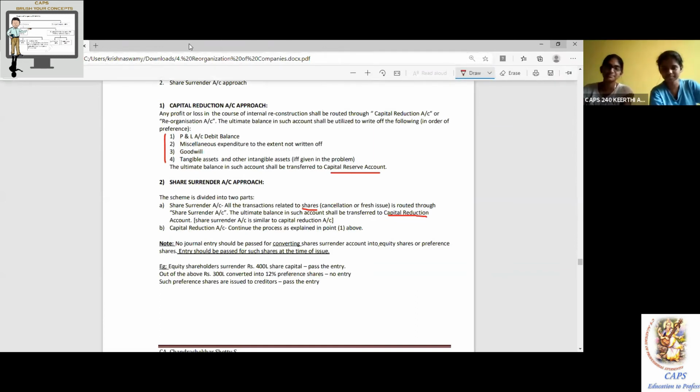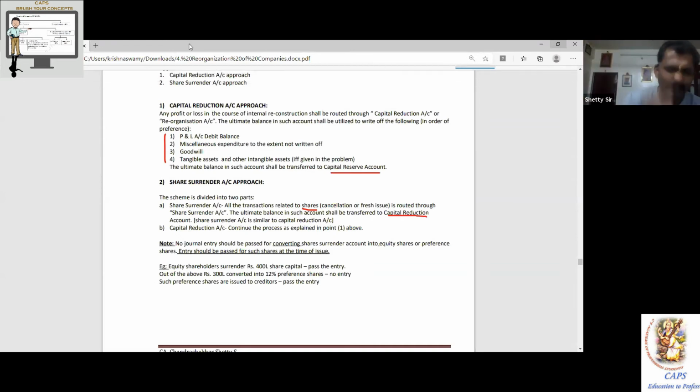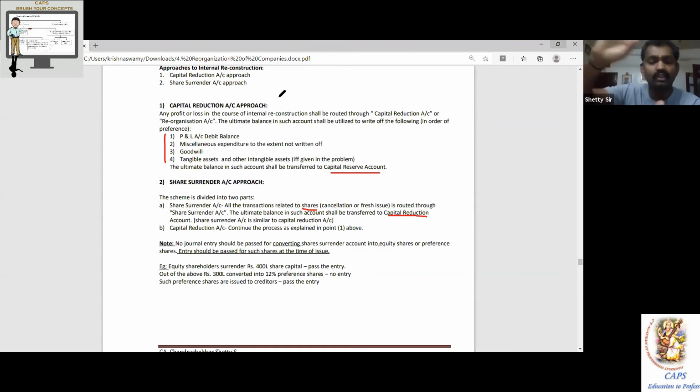One second point in share surrender, where normally everybody makes a mistake. Let's say Kirti is a shareholder. She surrenders 10 lakh to me, I'm the company. That's a profit to me, I take it. She had a preference share. I convert these preference shares into equity shares. Then I issue to a new shareholder, an applicant called Yashaswini. Now, there are three activities happening. Kirti surrendering to me 10 lakh, profit to me.